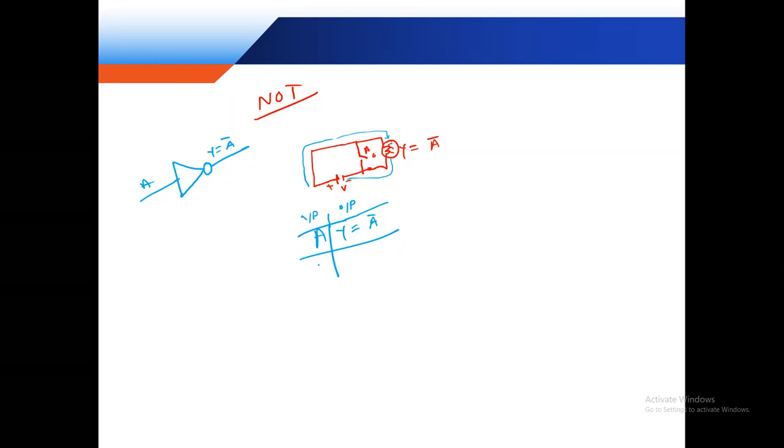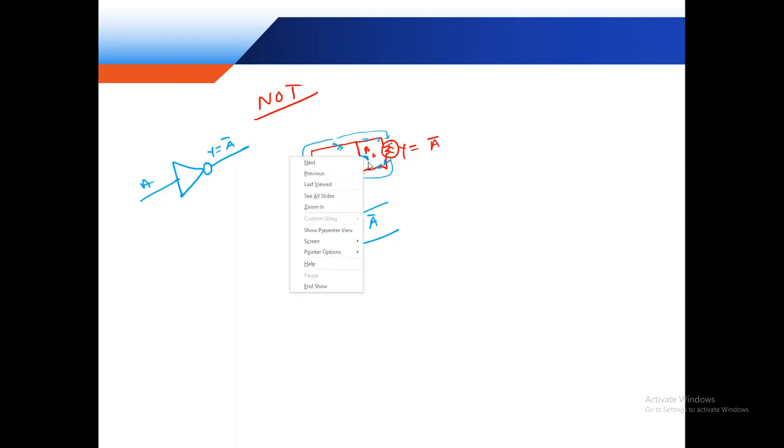So suppose A is equal to 0 means switch off, but our current must flow because there is no barrier. Okay, current flows, no barrier. Clear? This is the current flow path. Okay, current flow path, right? Amir? So if this is open, no problem. If A is 0 open, no problem. Our Y is equal to 1.